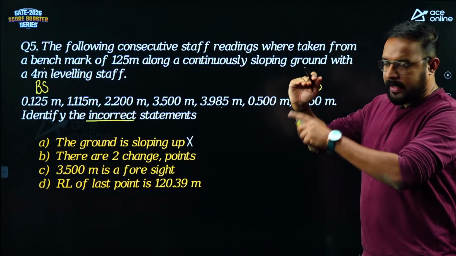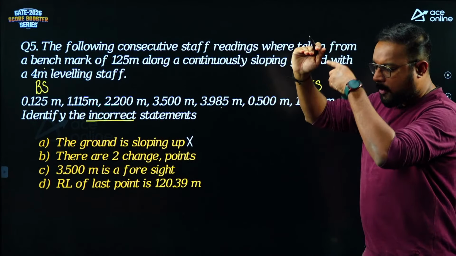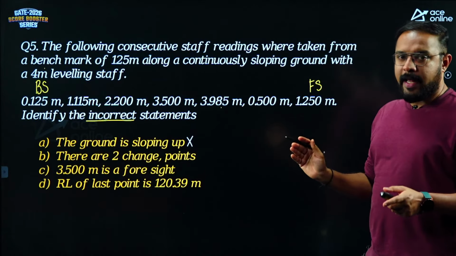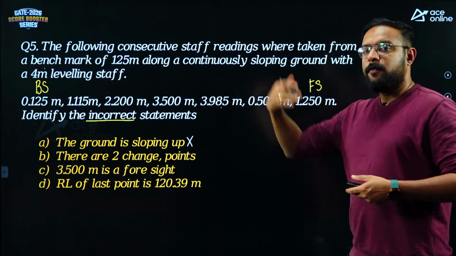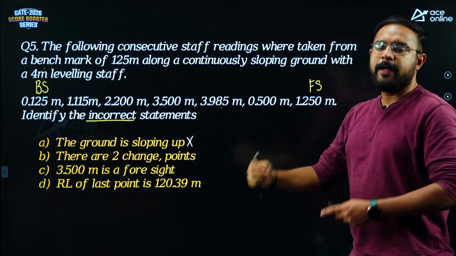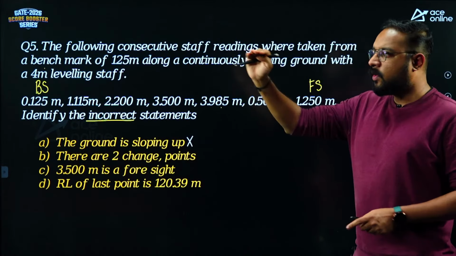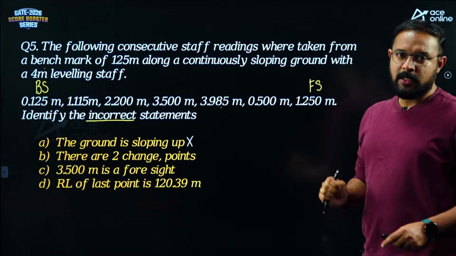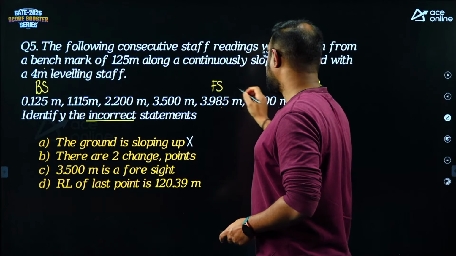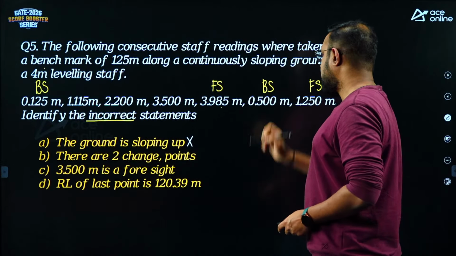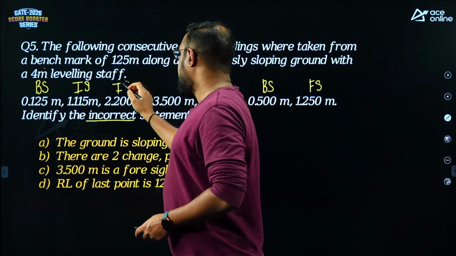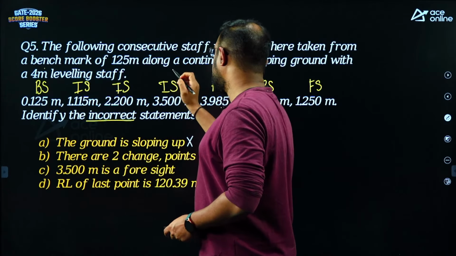So the ground is falling down, the staff reading is increasing, and up to 4 meter only you can take the reading. Beyond this point, if you keep the leveling staff, the 4 meter mark of the leveling staff will go below the line of sight. The line of sight is horizontal, the 4 meter mark will go below the line of sight. So you will have to shift the instrument. So this is your foresight, and that is your backsight. And all the readings between this backsight and this foresight should be represented as intermediate sight.